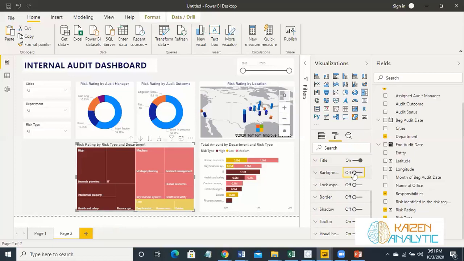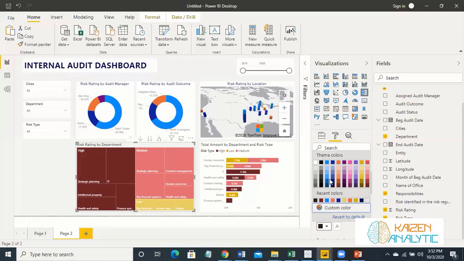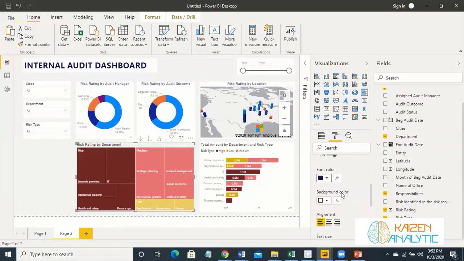Let's make this background nil. And as far as title is concerned, risk rating by department. Make it dark blue, and also let's make it this one. Okay, that's great.